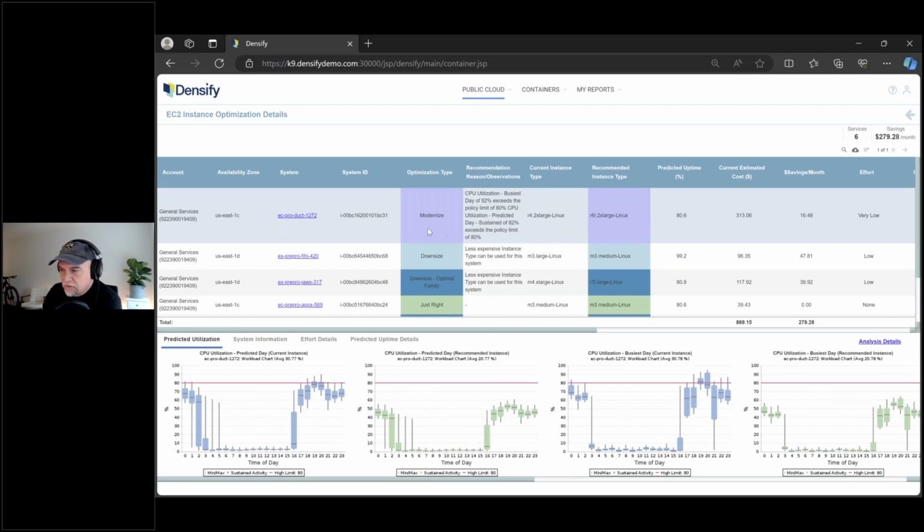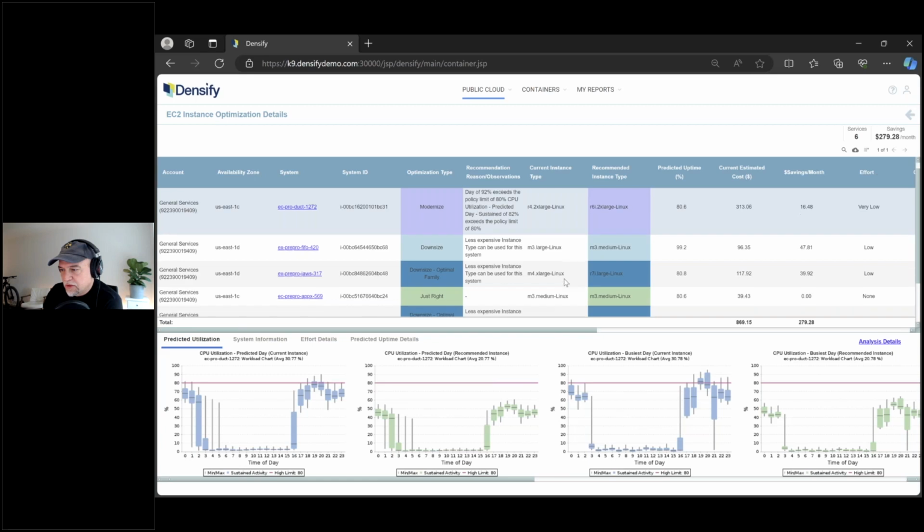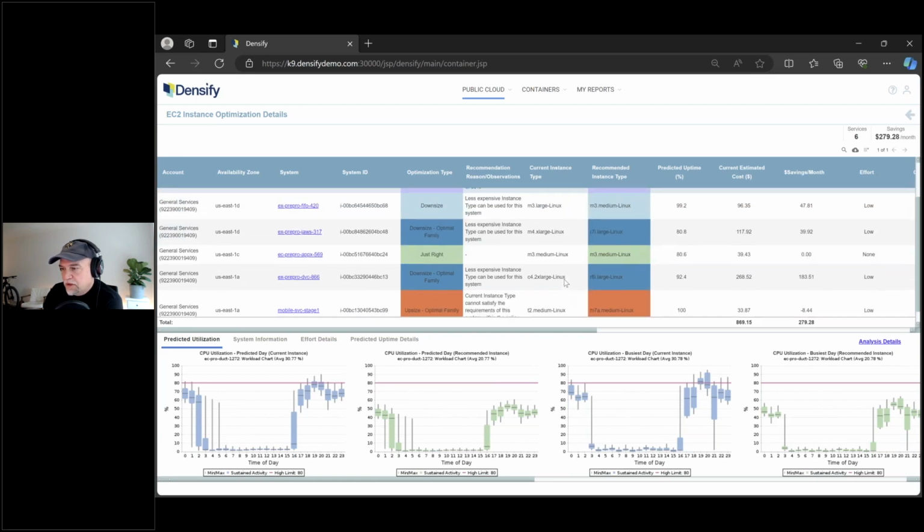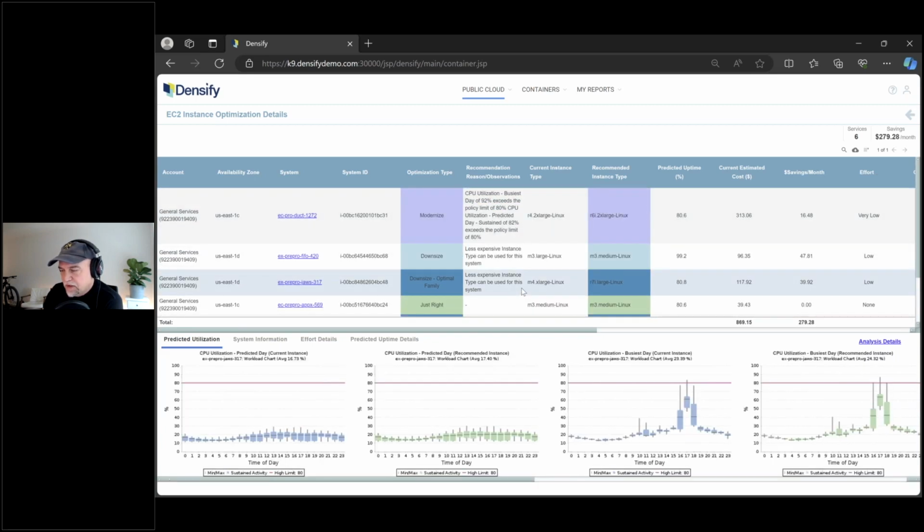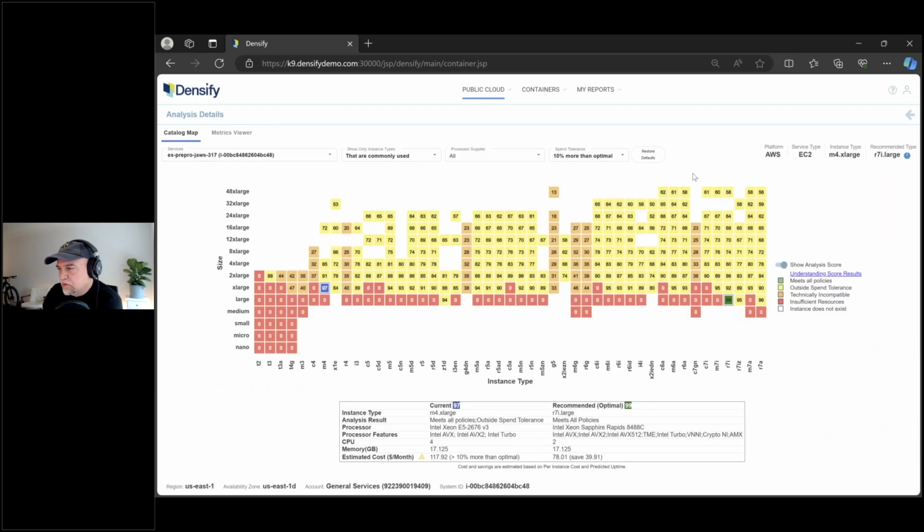So there's what's called a modernize. You see this one, we're not making it any bigger or smaller, we're just making it newer. There's a downsize optimal family, and there's an upsize here at the bottom. I'm going to pick on this optimal family one, where we're saying that you can be smaller and on a newer instance type, a different instance type, from an M to an R. And you can see all these curves here at the bottom. I was talking about the machine learning and understanding what these things are doing. But let's just go right over to this analysis details, which is where the cool stuff is.